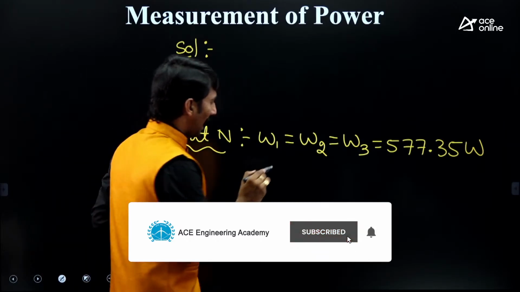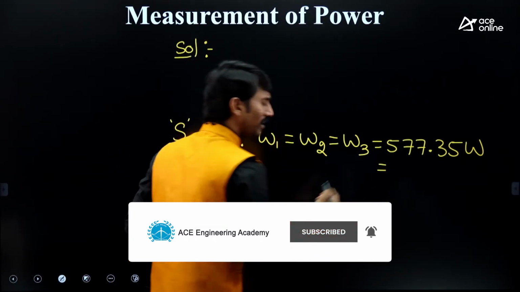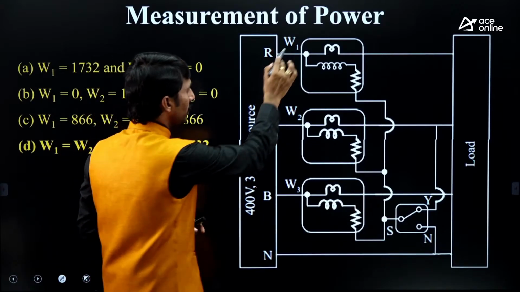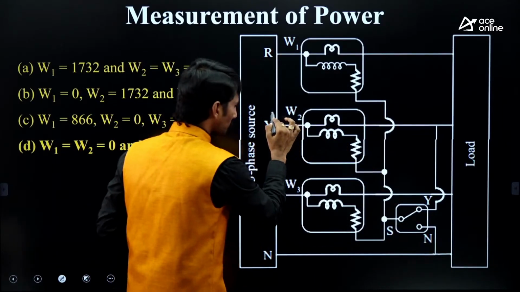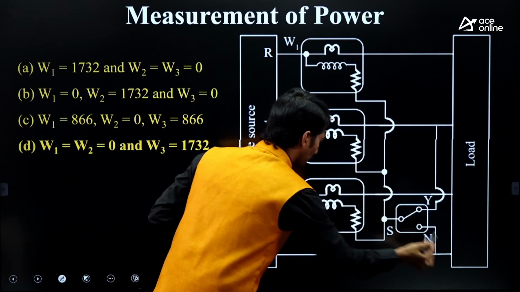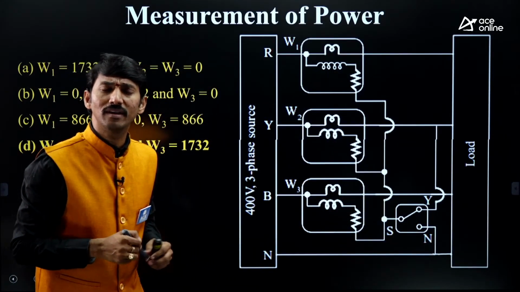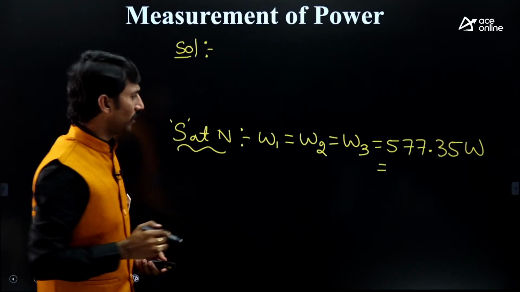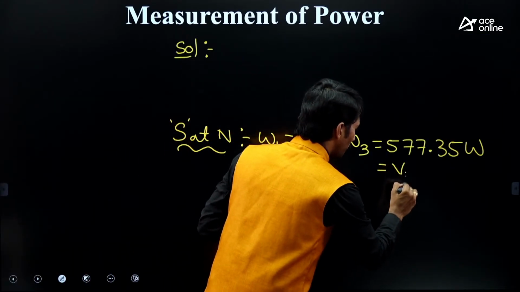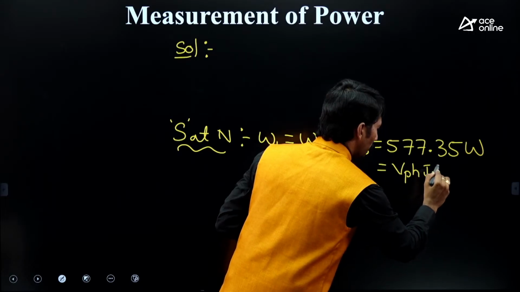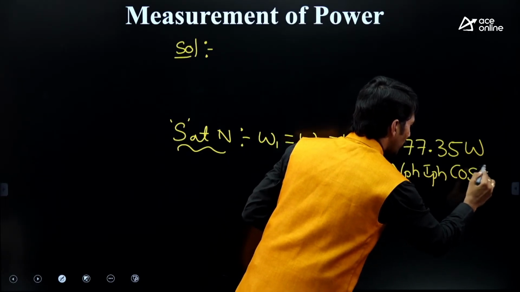Under this connection, each wattmeter reads VRN, VYN, VBN, so each one is reading single phase power, V phase I phase into cos phi.